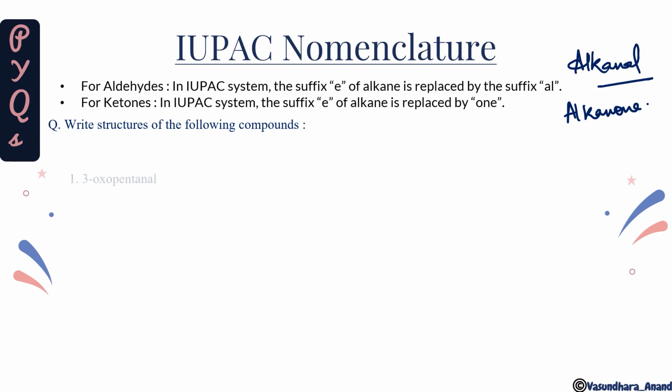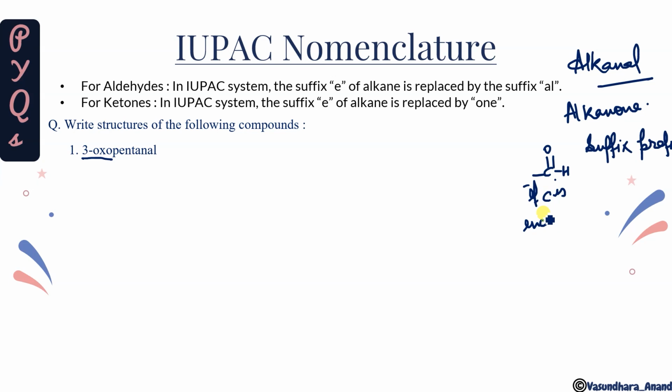Now write the structure of the following compound. Some PYQs here. So 3-oxopentanal. I think nomenclature is clear, so I'm doing it directly with the question only. I'm not explaining the ways and methods. Let me tell you one important thing: if CHO is used as a suffix and if it is a prefix, there are certain things to know. If the CHO carbon is included in the main chain,